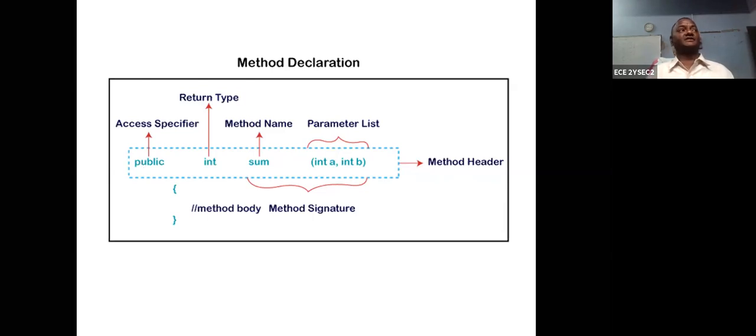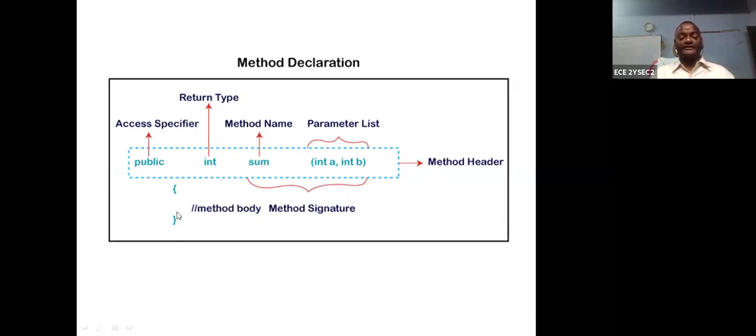So what are the parts of the method header? Number one is public or static, that is called a specifier. Next, return type. Next, name of the method. Next, parameters. The method name together with the parameters is called a method signature.